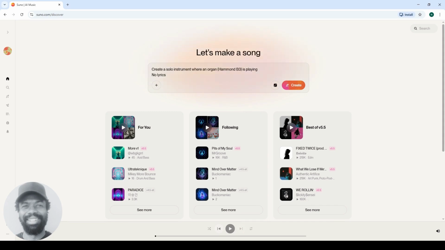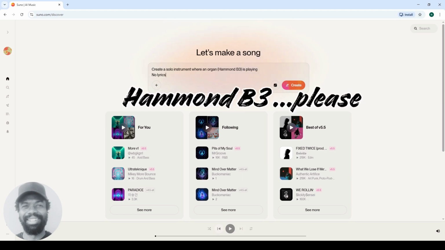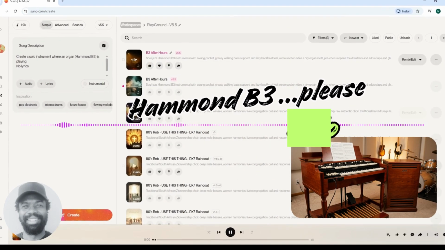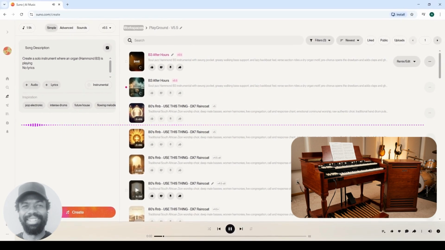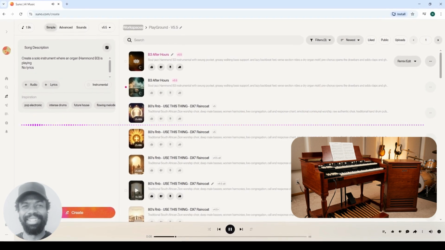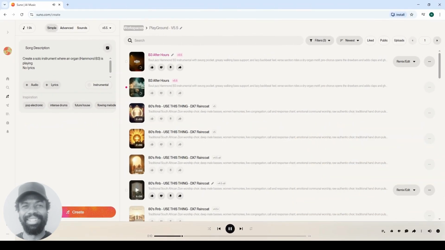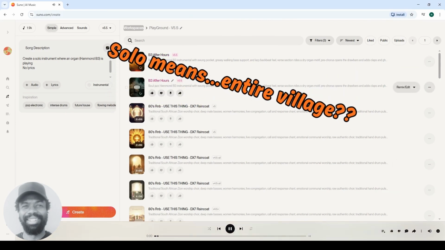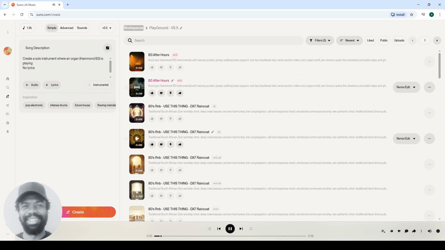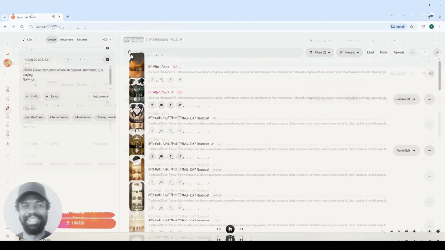So now let's start with a quick example. I'm going to give it a quick prompt to generate an organ performance, something similar to the classic Hammond B3. So the generated output, instead of giving me a pure solo organ, Suno creates a full soul jazz track. It's got the full drums and everything. This sounds cool, it sounds funky, but it's not what I asked for.